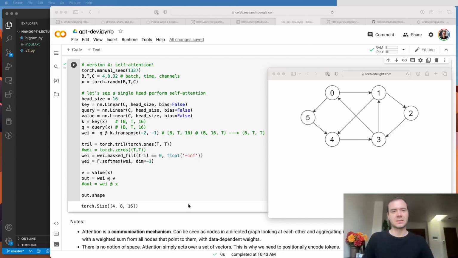And so it's not like in attention. In attention, it's just a set of vectors out there in space, they communicate, and if you want them to have a notion of space, you need to specifically add it, which is what we've done when we calculated the positional encodings and added that information to the vectors.